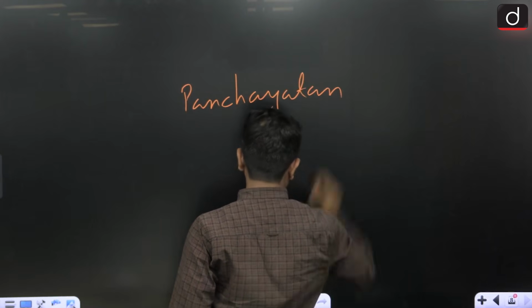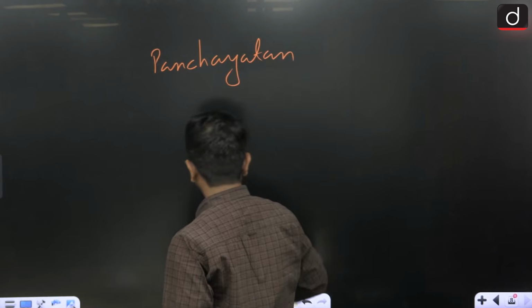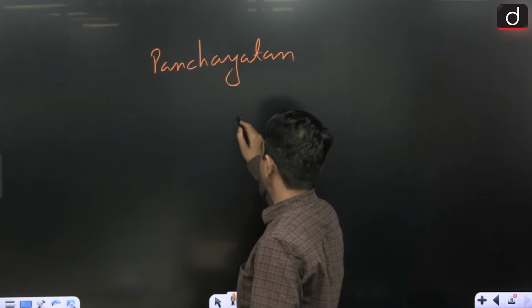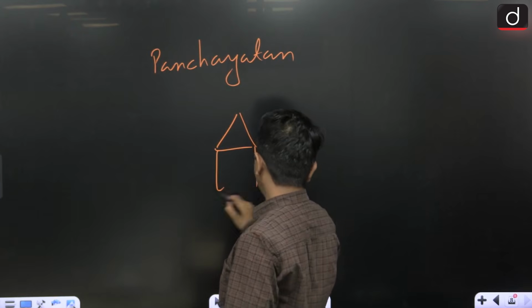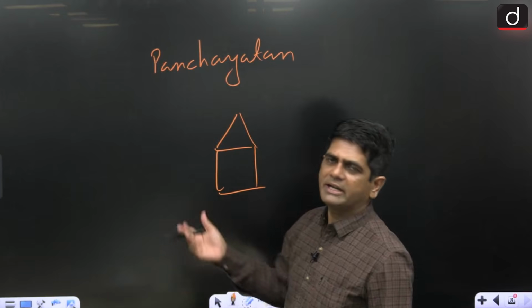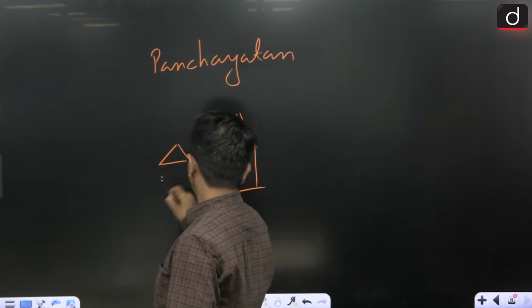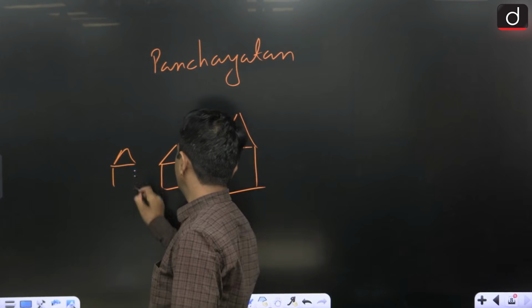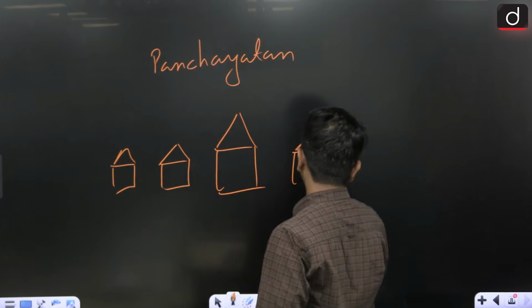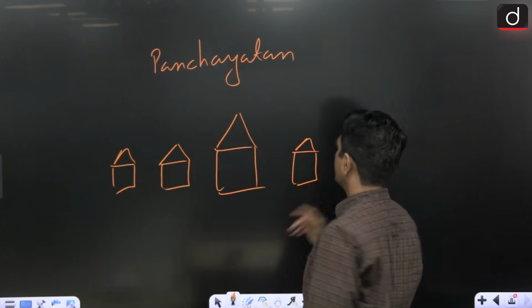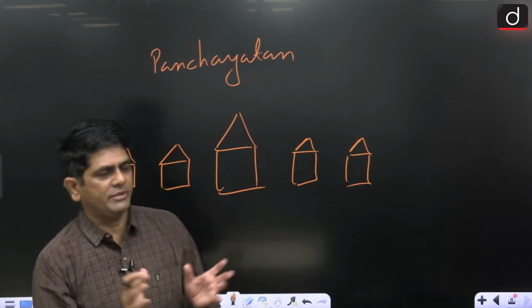Panchayatan. What is Panchayatan? In very simple terms, a group of 5 temples. Here at the center, we have the main temple, then 4 subsidiary temples. So, a group of 5 temples.